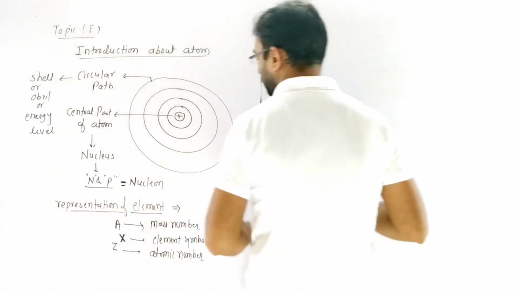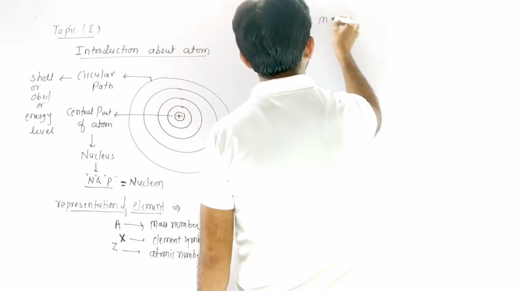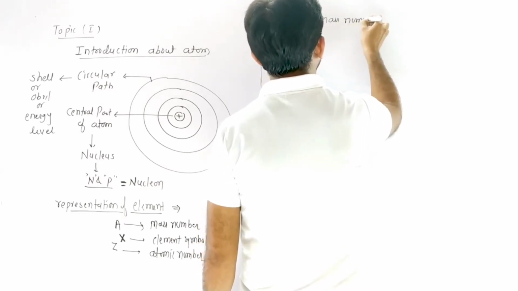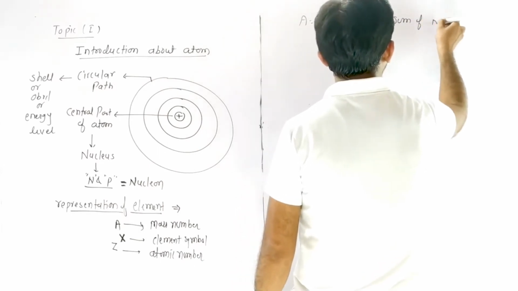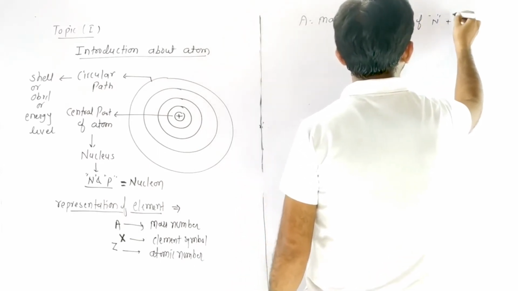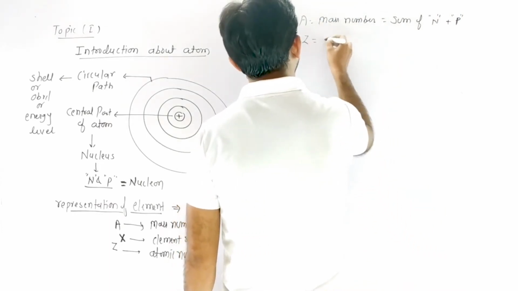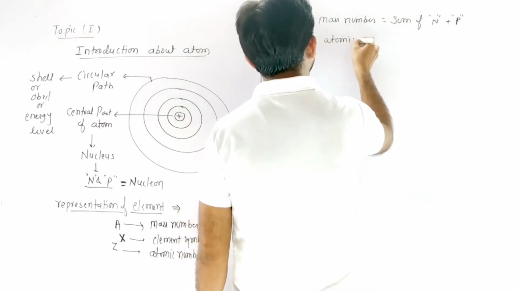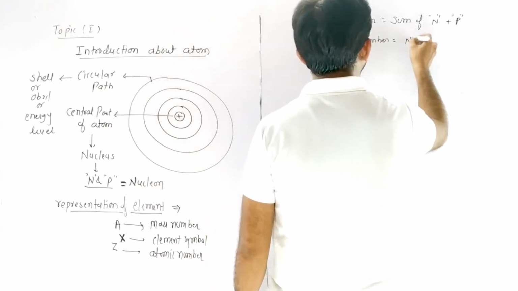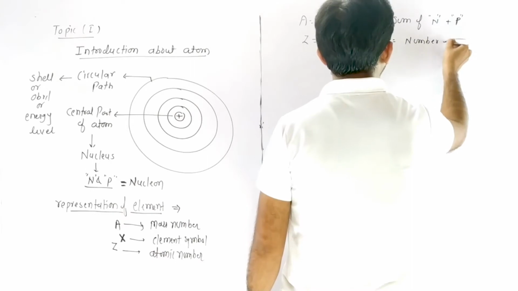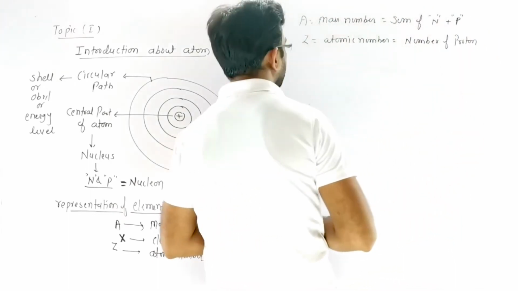Basically A represents mass number, and mass number is sum of neutron plus proton, while Z belongs to atomic number, and atomic number is equivalent to number of proton.